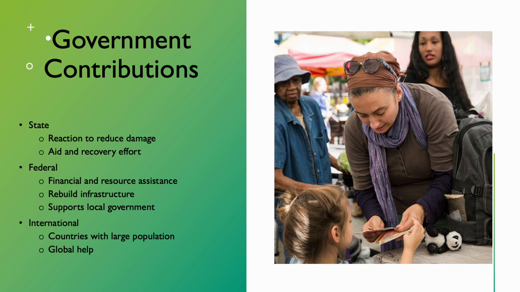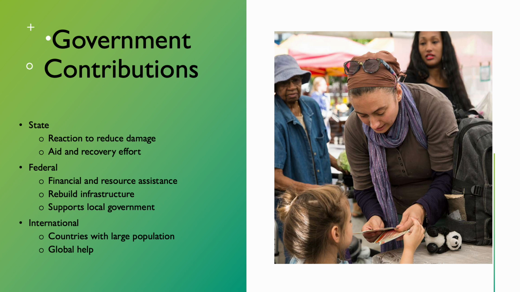Federal agencies have resources to rebuild critical infrastructure damaged by natural disasters. This includes rebuilding roads, bridges, utilities, and public facilities to restore their services and ensure community resilience. Federal agencies collaborate with local governments to contribute to disaster response and recovery efforts. They offer technical expertise, logistical support, and guidance to help communities navigate the complex process of rebuilding and restoring after a disaster.